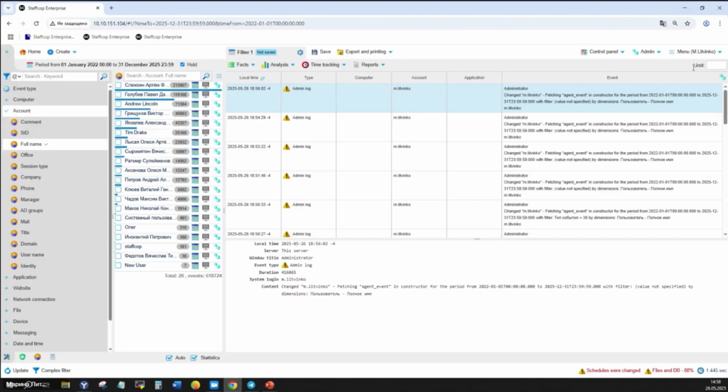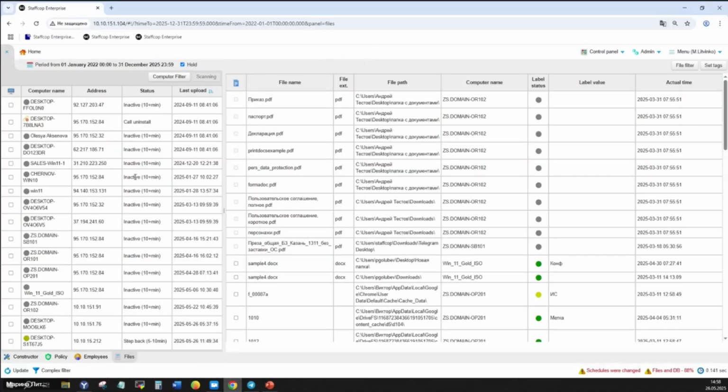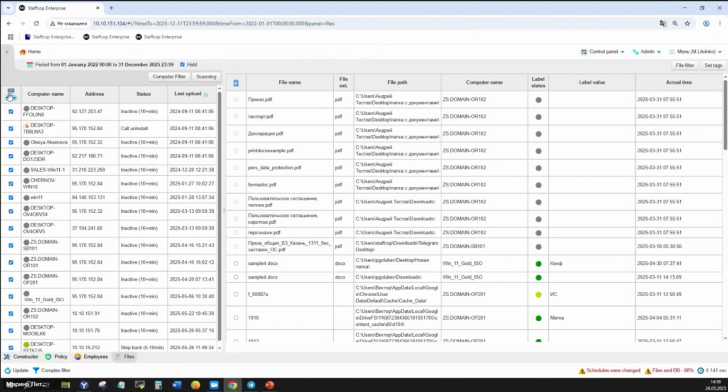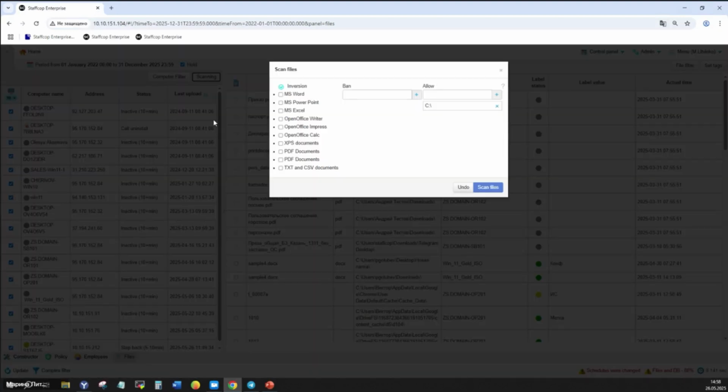So the next feature is scanning old document formats in the crawler. We have added one of the long-awaited updates. This is support for scanning older document formats. We can find it in the File section, as you can see. So I click Scanning, and now you can see that outdated Office formats and plain text formats are available. Note that this functionality is available for both Linux and Windows agents.